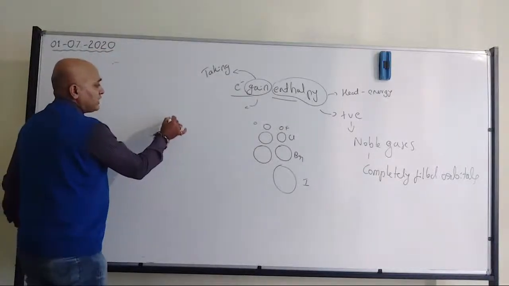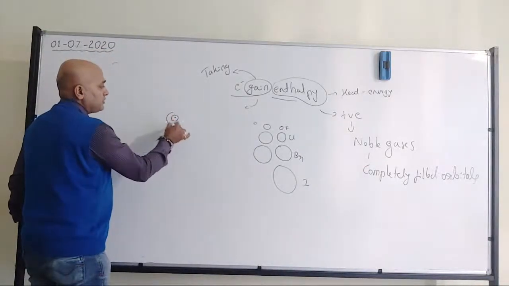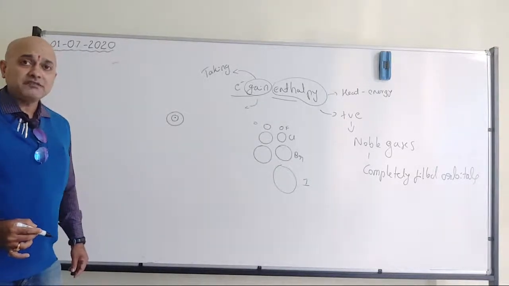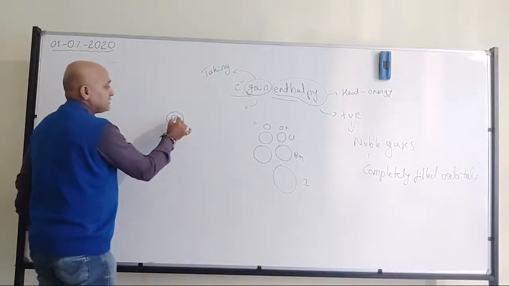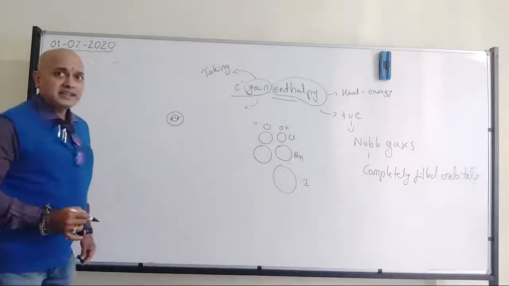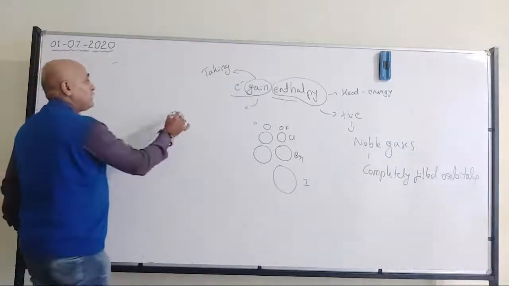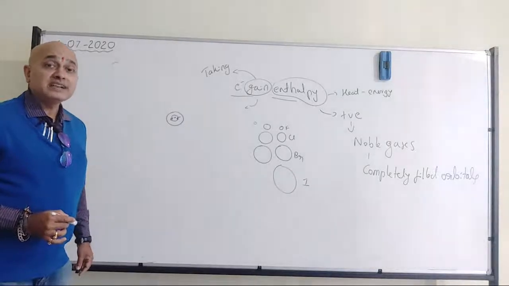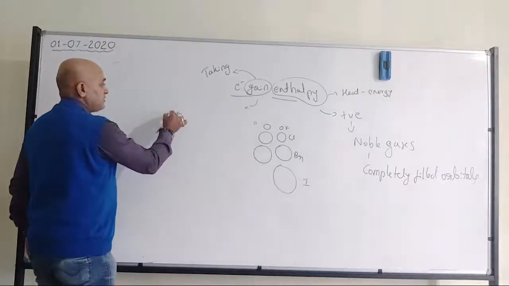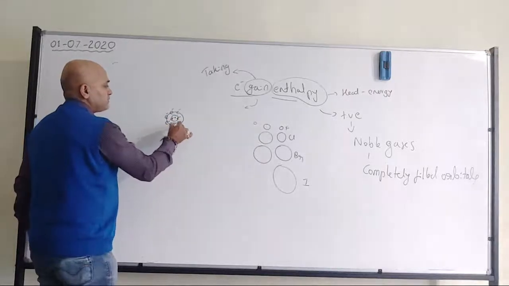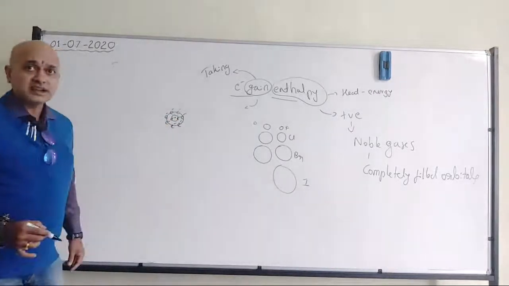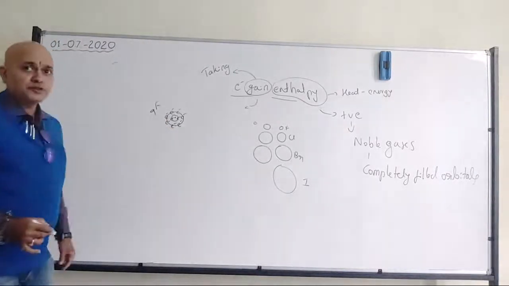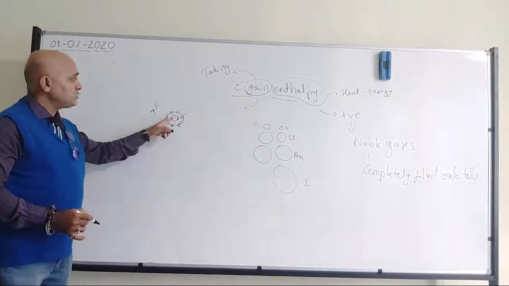If I take fluorine, it belongs to period number 2, so the highest energy level will be 2. Now I have 2 electrons in energy level 1. So how many electrons should be in energy level 2? It should be 7. I am talking about fluorine. Atomic number is 9, so 9 electrons should be there. So 7 in the outer shell, 2 in the inner shell.